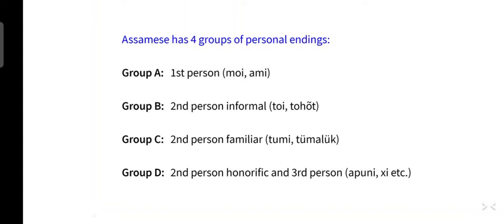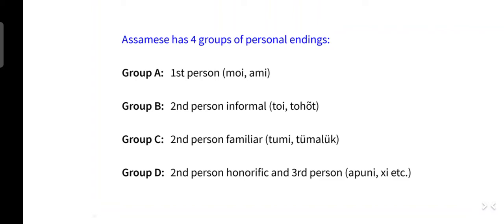And there are four groups or types of personal endings in SMEs. Group A includes first person, which are moi, moi means I, and ami, ami means we. Group B, for second person informal, which are toy, toy means you, informal, and tohot, tohot is the plural form of toy.